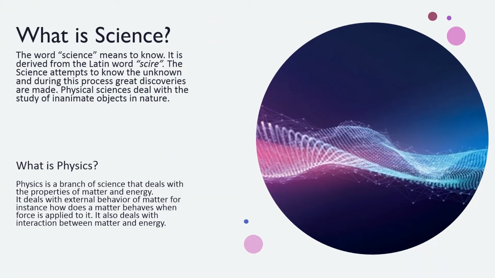Now let us see what is science. The word science means to know. It is derived from the Latin word scire. Science attempts to know the unknown, and during this process great discoveries are made. Physical sciences deal with the study of inanimate objects in nature. Science attempts to find the cause of an event. This is called aim. To achieve this aim, various phenomena taking place in the inanimate and living world are observed. The reason behind a given phenomenon is determined and its correctness is verified through different situations.